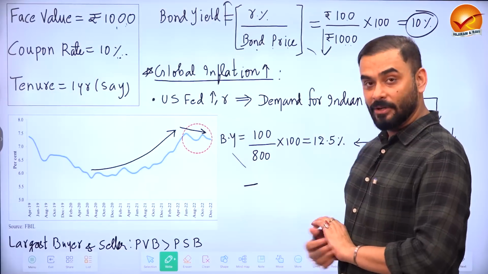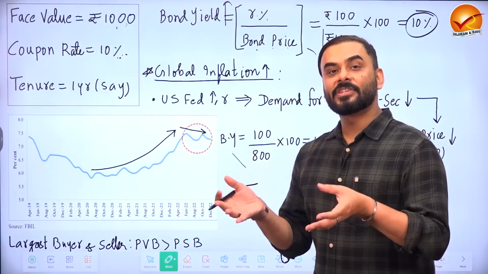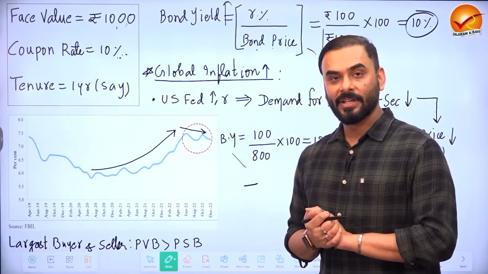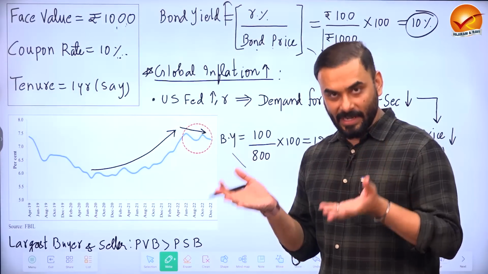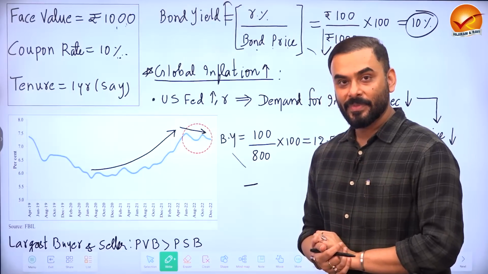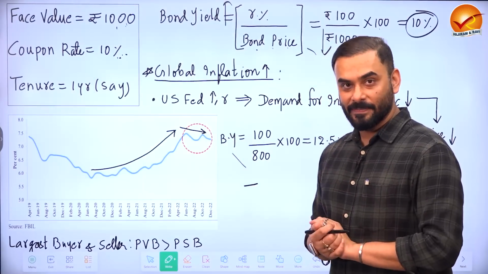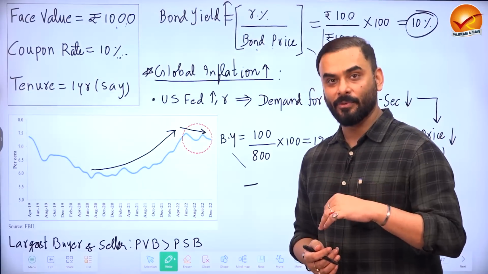When it started to increase the interest rate, those people who had invested money in Indian bonds started to leave India and said, why invest money in Indian bonds, because the rate of interest in USA is higher? So they started to go to USA, which means what happened to the demand of Indian bonds? It started to come down.